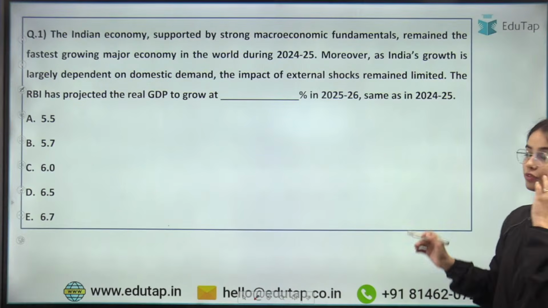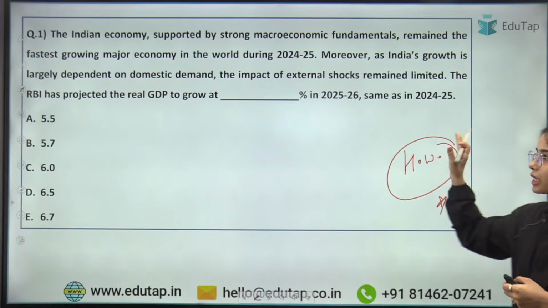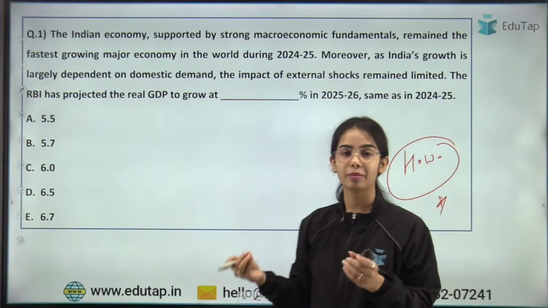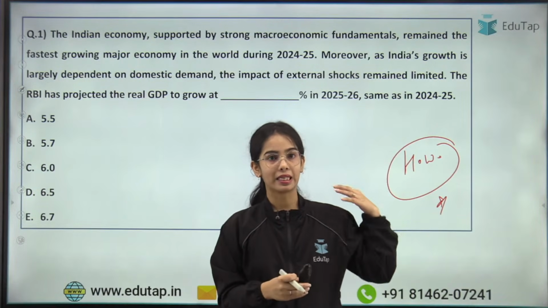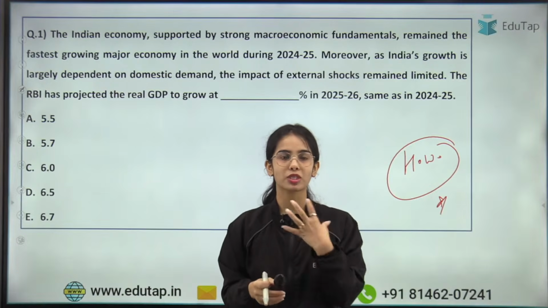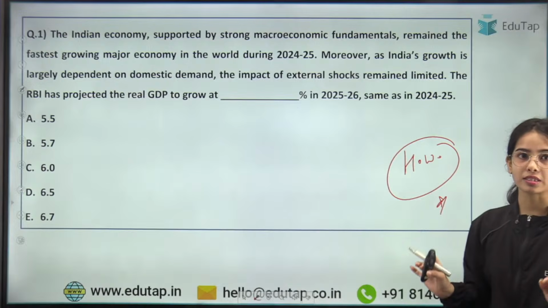Now there is a homework question for you. So this is a homework question. Let's see how many of you are able to answer this question. This question is also related to your monetary policy committee, because the same data was given in the monetary policy committee of June, and this data has been discussed a lot of times. So that's why I am giving this data as a homework question. So I hope you will be able to answer this question.